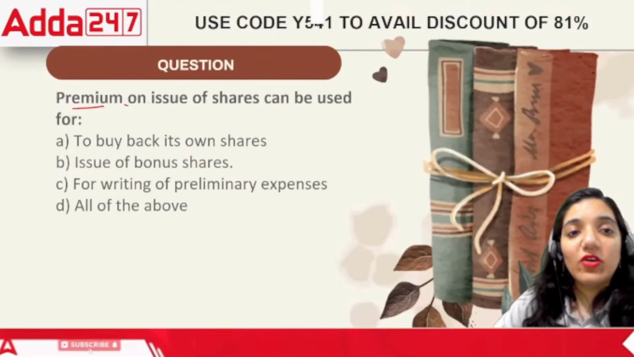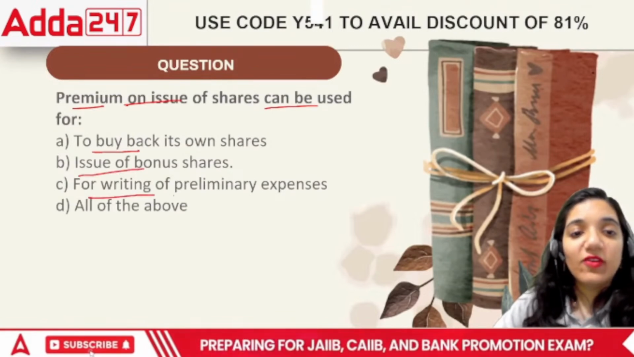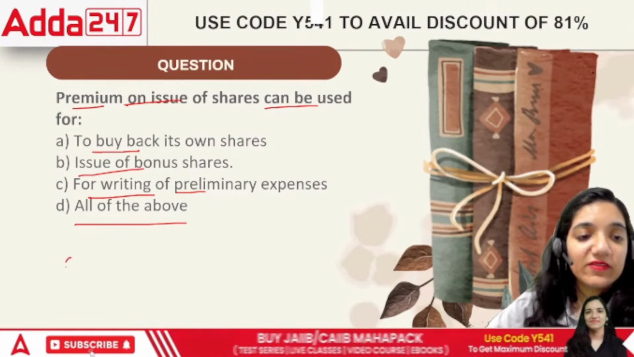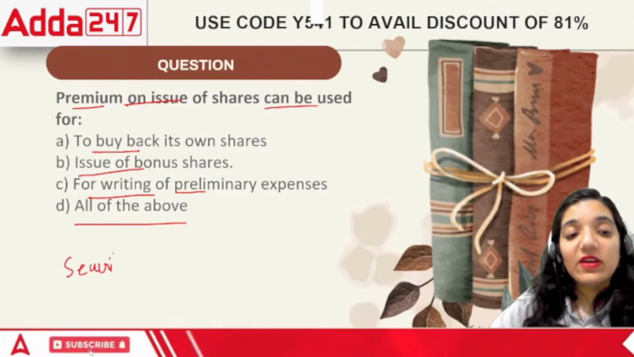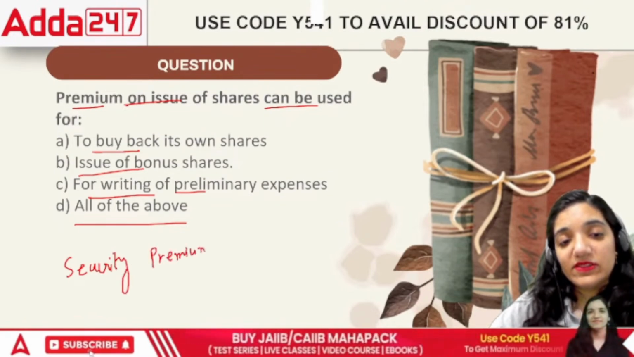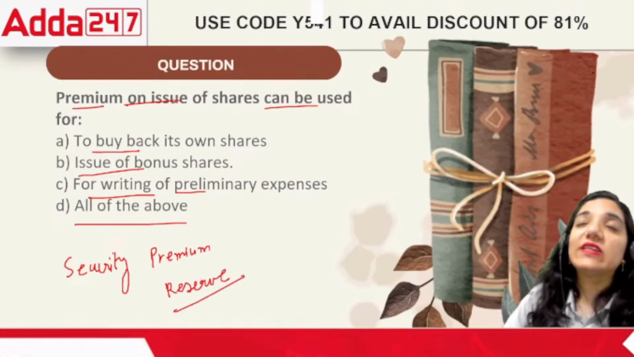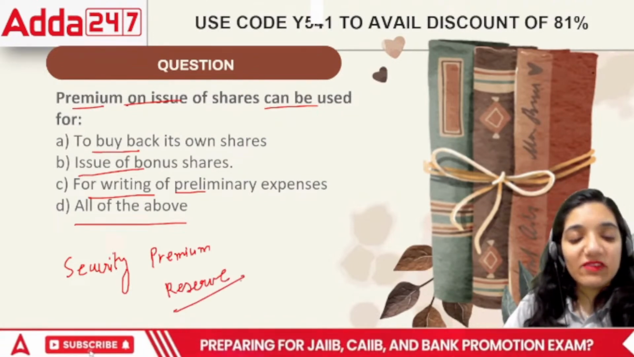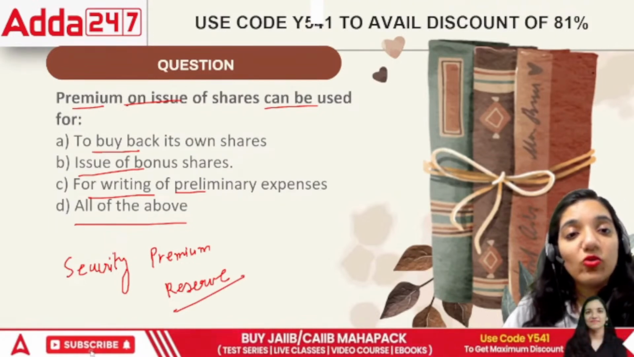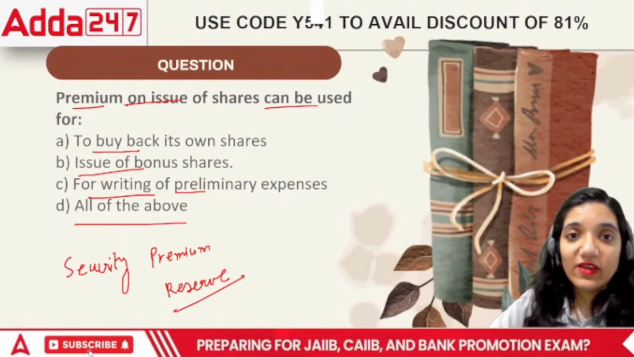Next, premium on issue of shares can be used to buy back own shares, issue of bonus, for writing off preliminary expenses, or all of the above. Do you know, the security premium reserve is basically a reserve which is specific. When we say specific, it cannot be used for random reasons. It can be used only and only for specific reasons, and in terms of accounting, it can be used only for 5 specific purposes.